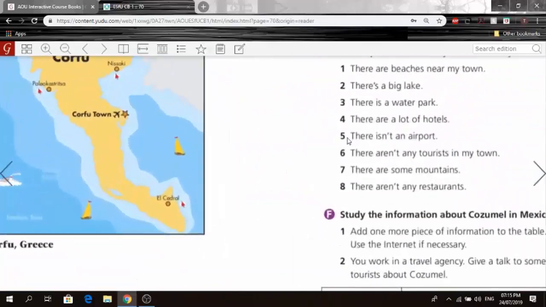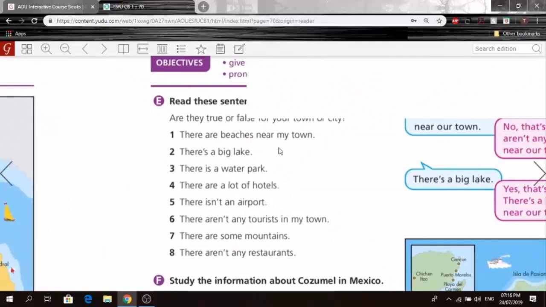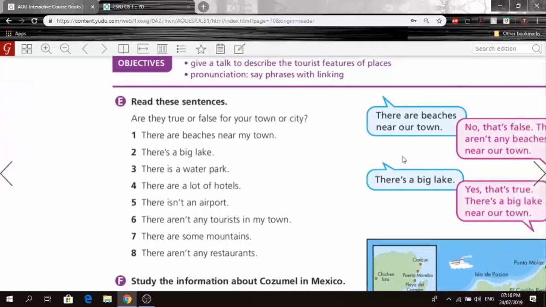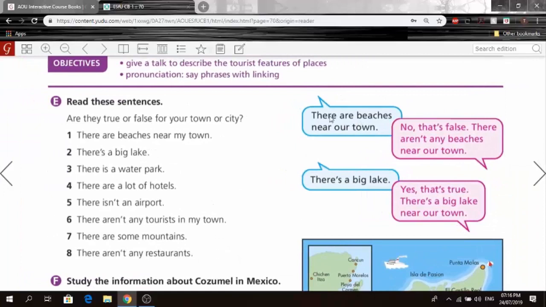And here we have, oops, give me a second. So we have some information here, and he wants to know if these things are true for our town or city. So obviously we're going to be talking about Jeddah here. And this is the style that we're going to use to answer. So for example, there are beaches near your town? No, that's false. There aren't any beaches near our town.